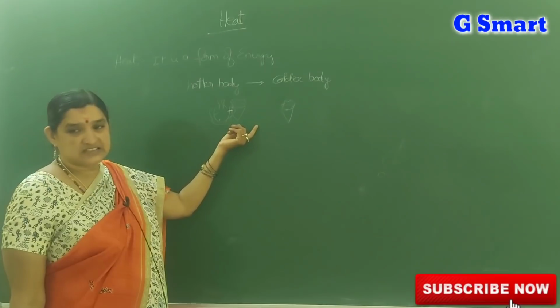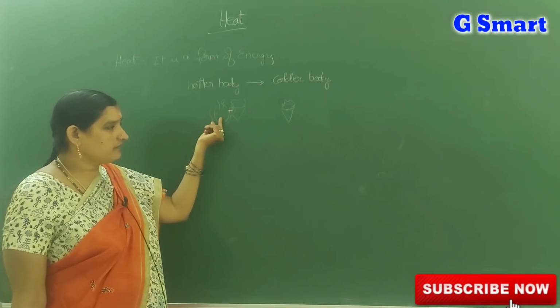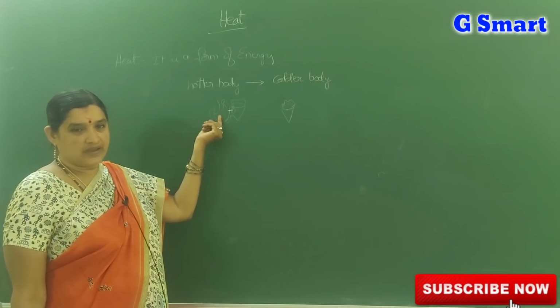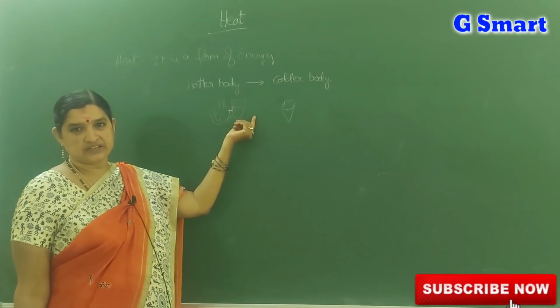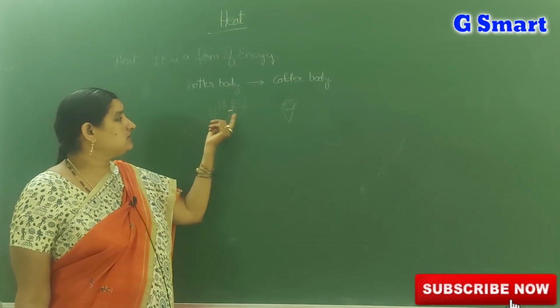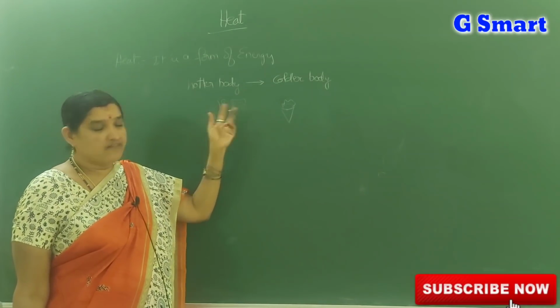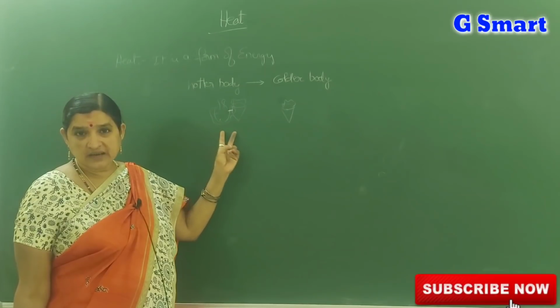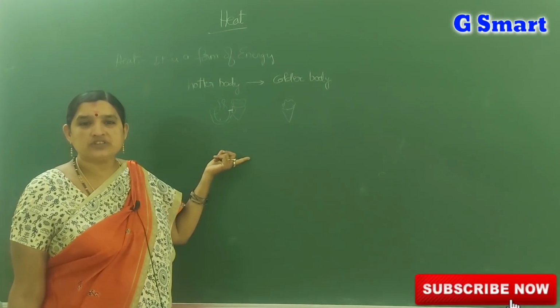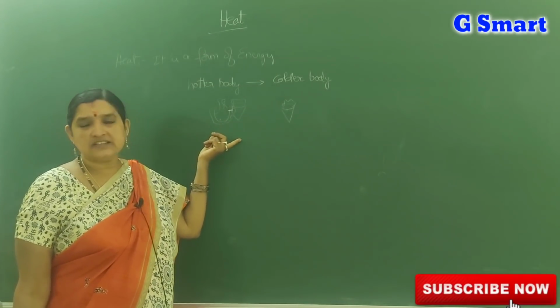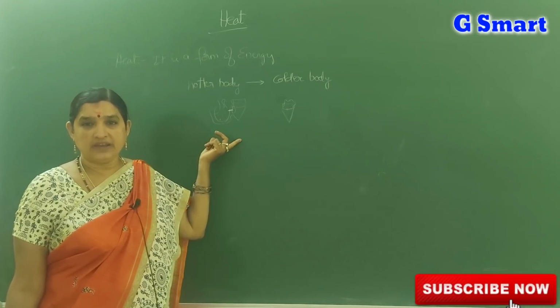Ice cream gains temperature from the teacup and the teacup loses its temperature. How much heat energy it loses, that much heat energy it gains. When they both attain the same temperature, then heat transfer stops. That state is called thermal equilibrium.